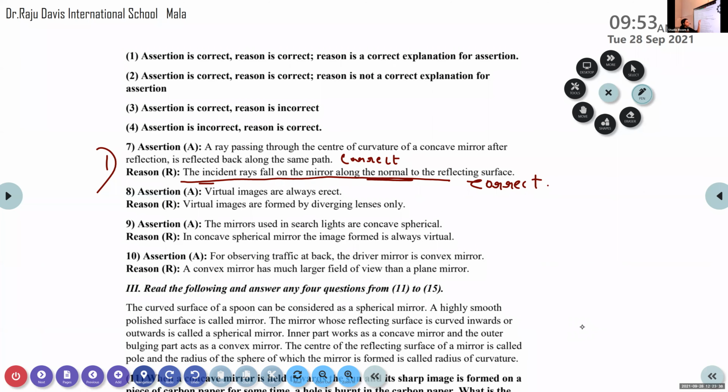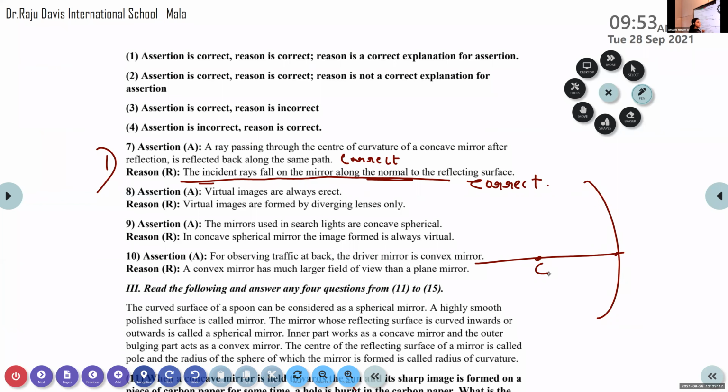Incident rays fall on the mirror along the normal to the reflecting surface. Where the center of curvature lies, it is along the normal, if you consider the principal axis as a normal. If the ray of light enters through the center of curvature, it reflects through the same path.